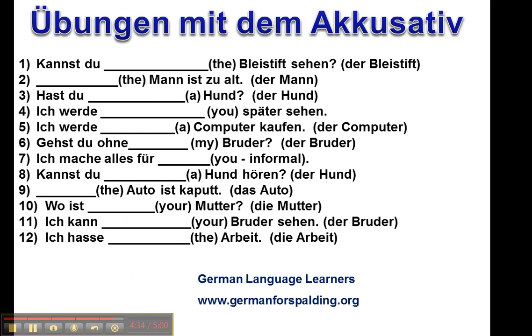Okay, so now you try these, and here are the answers very quickly. Kannst du den Bleistift sehen? Der Mann ist zu alt. Hast du einen Hund? Ich werde dich später sehen. Ich werde einen Computer kaufen. Gehst du ohne meinen Bruder? Ich mache alles für dich. Kannst du einen Hund hören? Das Auto ist kaputt. Wo ist deine Mutter? Ich kann deinen Bruder sehen. Und ich